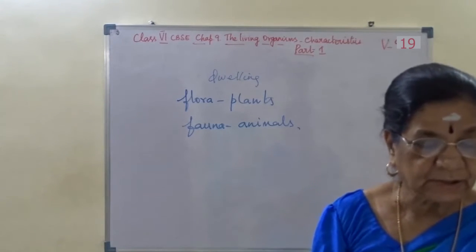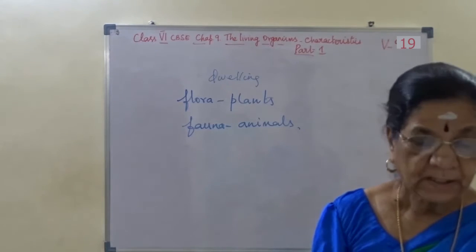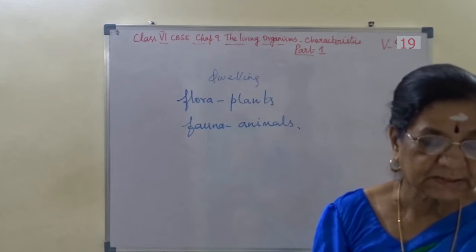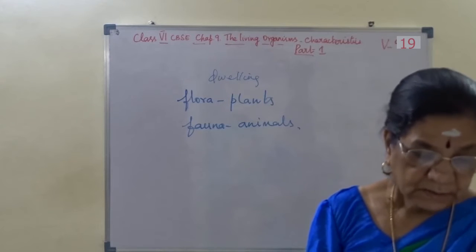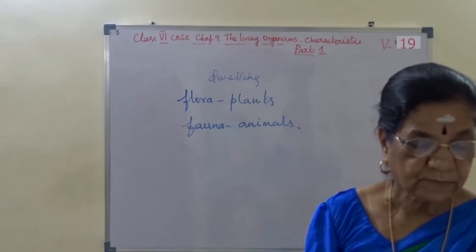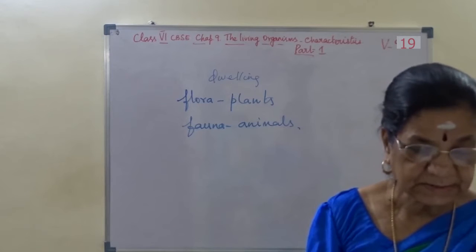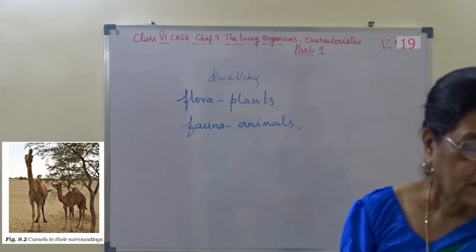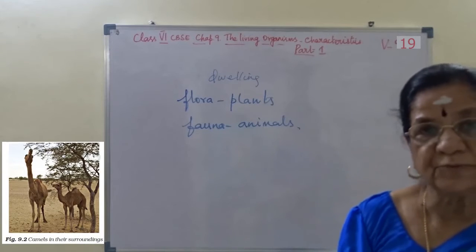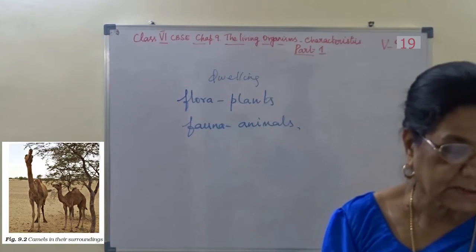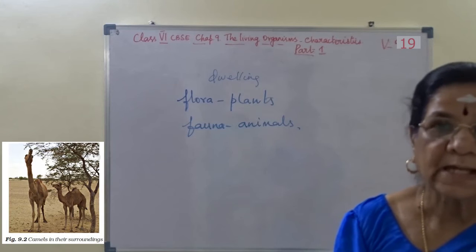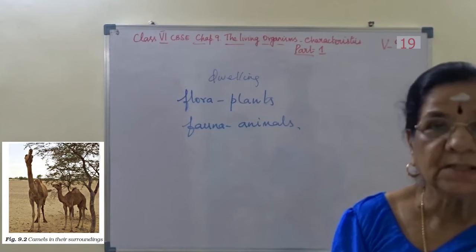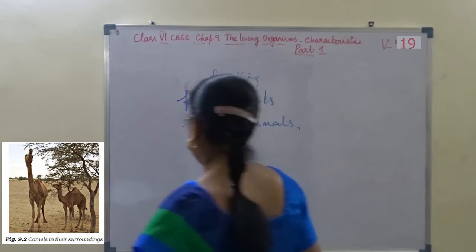The sea and the desert are very different surroundings, and we find very different kinds of plants and animals in these two regions. Is it not? Let us look at different kinds of organisms from the desert and the sea. Desert example camel, and sea example a fish. Now mark the adaptations of camel to live in a desert habitat. That's the question. Adaptations of camel.